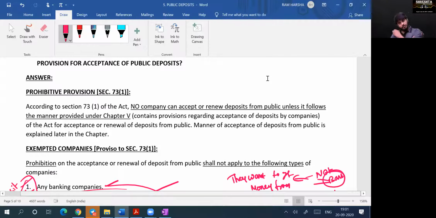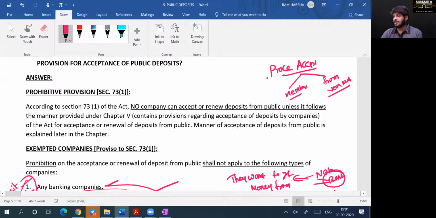Manner of acceptance of deposits from public is explained later in the chapter. What is the manner of accepting deposits from public? In this chapter, what is the procedure for acceptance of deposits? The procedure has been separately discussed with respect to accepting from members, and with respect to accepting from non-members, means public. The procedures are discussed separately.